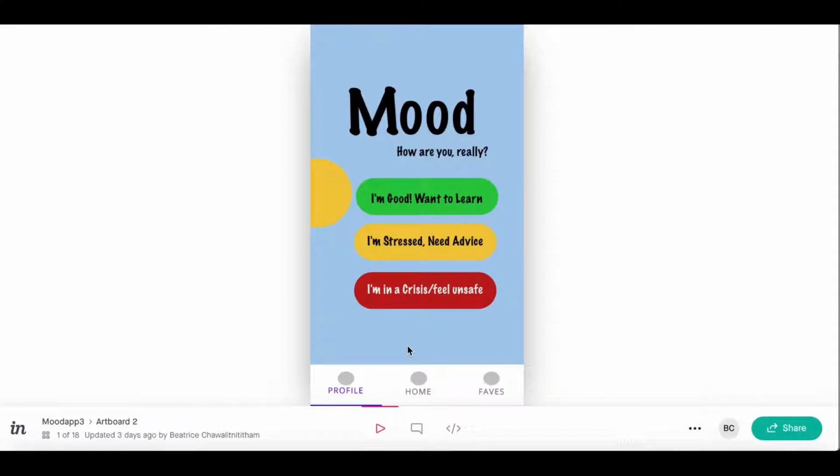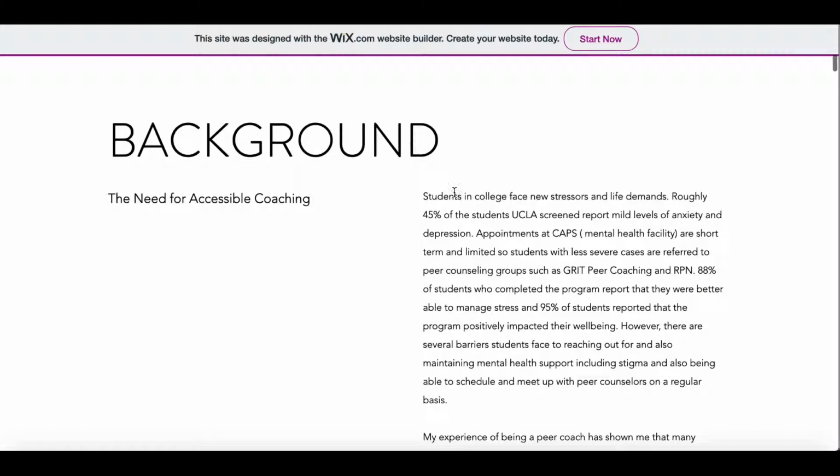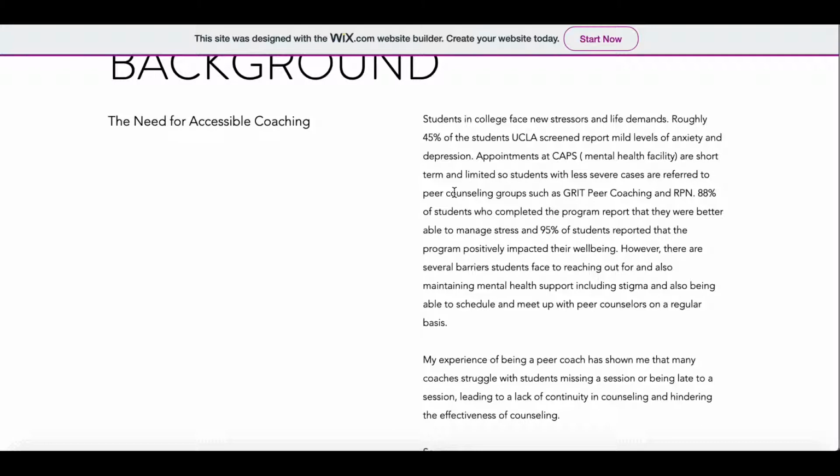So Mood is an app that is used to connect students to peer coaches so that they can troubleshoot their mental health issues. It began as an idea that I had from being a peer coach at UCLA. And further secondary research for this project showed me that actually there was a huge need because 45% of UCLA students who are screened about mental health conveyed that they actually have mild levels of anxiety and depression.